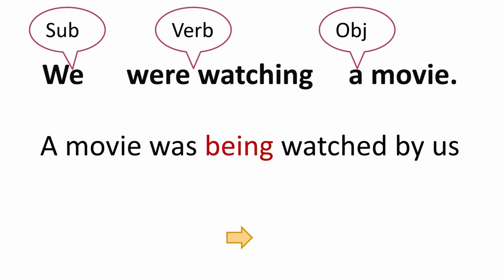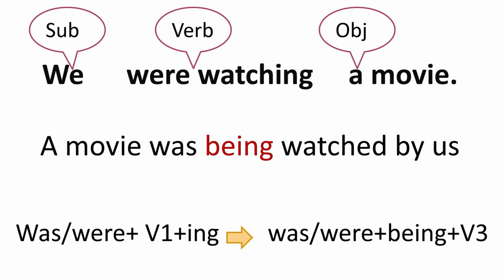Yes, the answer is a movie, singular noun. So, we should use was. In the continuous tense, we should use the word being. Then a movie was being watched by us. What should we remember here? Was or were plus verb 1 plus ing changes into was or were plus being plus verb 3.